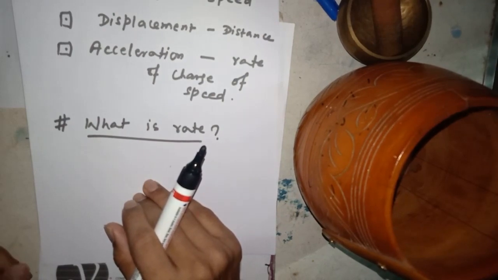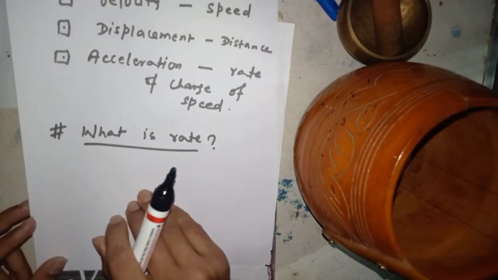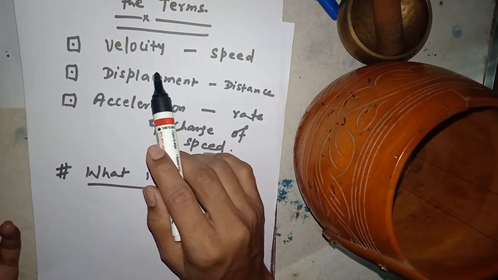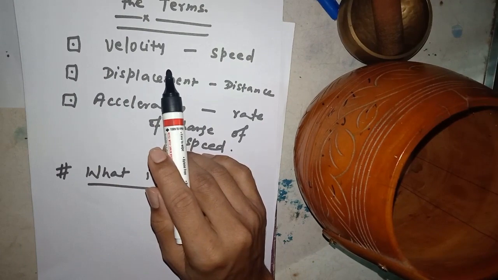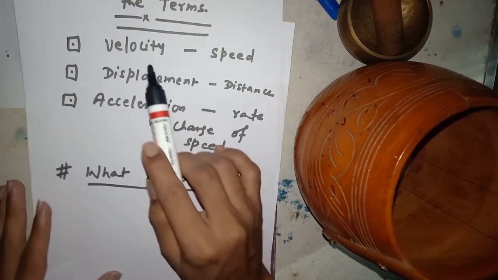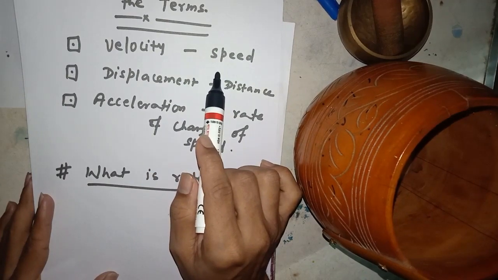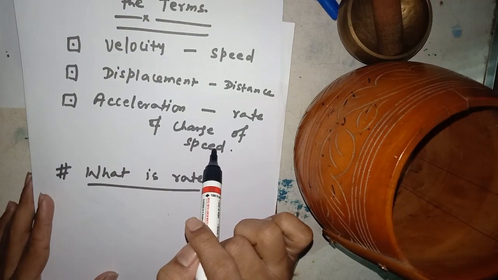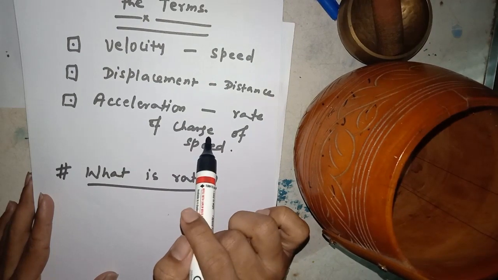Have you got my point? And what is the difference between velocity and speed? Speed is a scalar quantity, velocity is a vector quantity. And all the differences between vector and scalar are also true for these cases. Have you got my point?